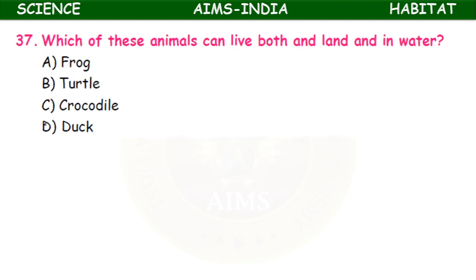Which of these animals can live both on land and in water? Amphibians, amphibious life. Frog, turtle, crocodile, duck. Frog lives both on land and in water. Turtle also. Crocodile also. Even duck also.